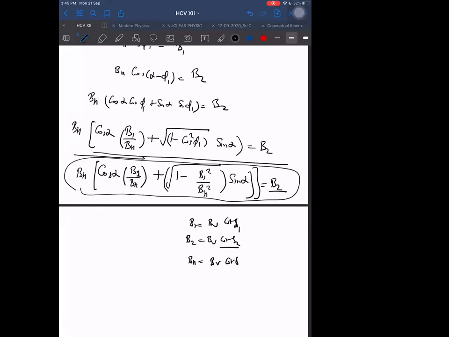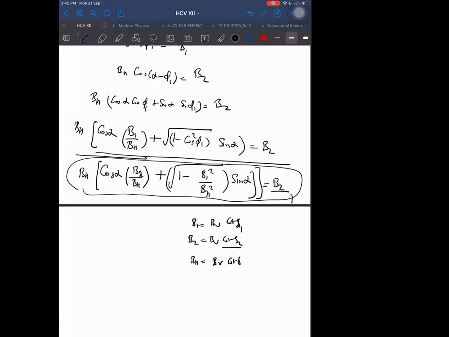b1 square plus b2 square is not equal to bh square in this case. That is the main point. But this equation, the upper equation, we have to use here. This upper equation we have to use, this one which we have written here. That is bv cot delta into